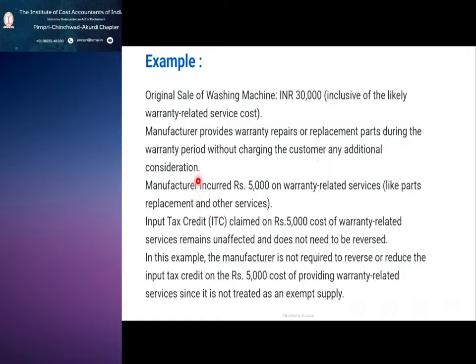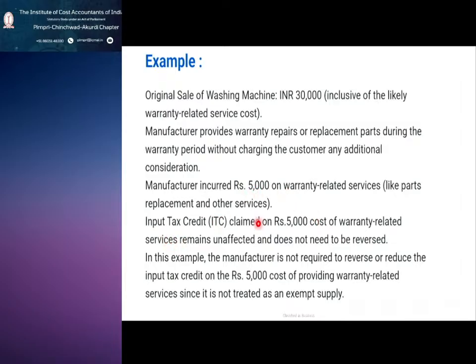So without consideration I am giving the supply. The manufacturer incurred 5,000 rupees on warranty related services. So I replaced some of the parts. So the part cost is 5,000. The service which I provided for the replacement is 5,000.